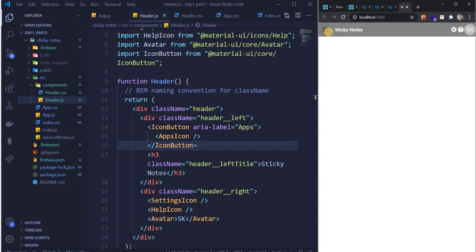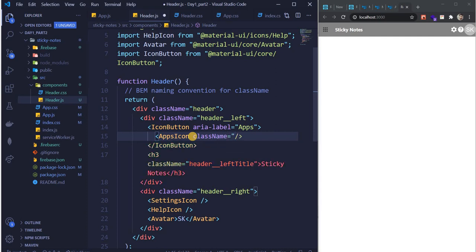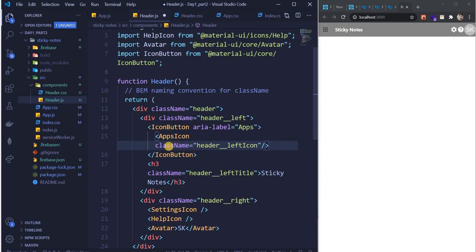But see the color of this component, guys. The color has changed because we have added it inside an icon button. Because it comes with a default color, we can change it in different ways. I'll change it by class name because we are following that convention. Let's just do header underscore underscore left icon. So I gave a class name of header underscore underscore left icon.